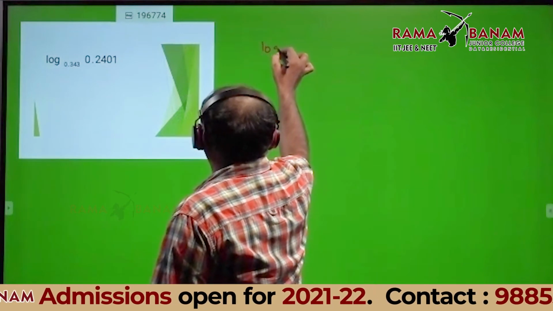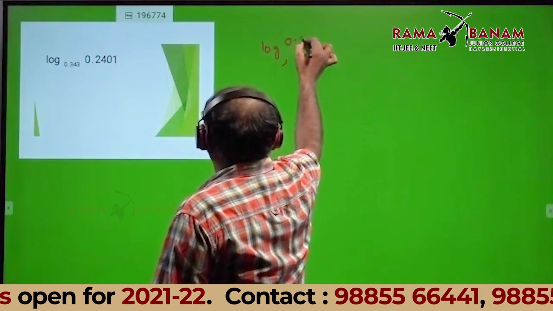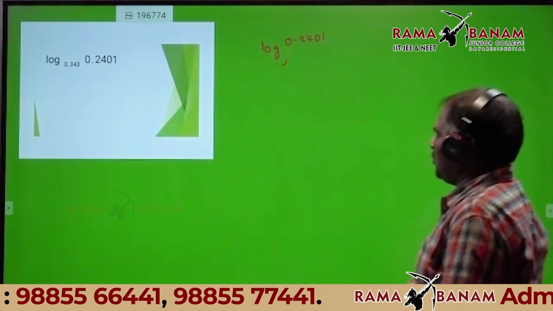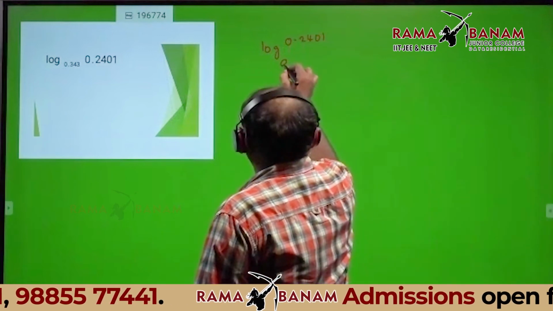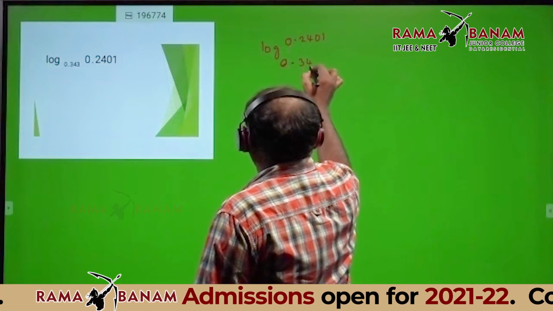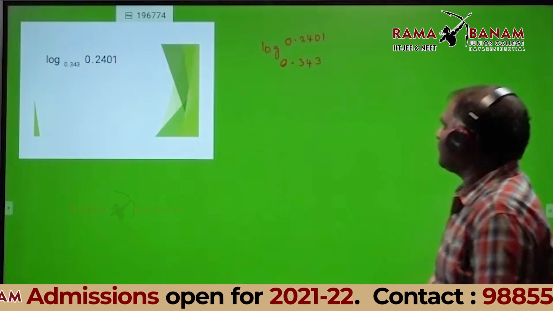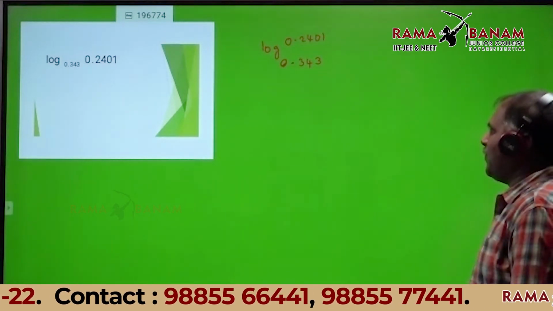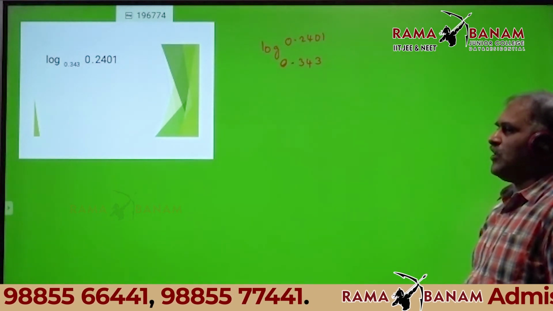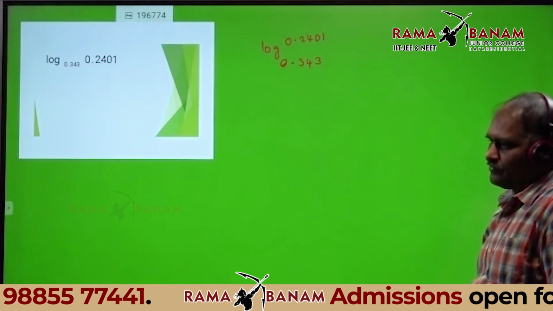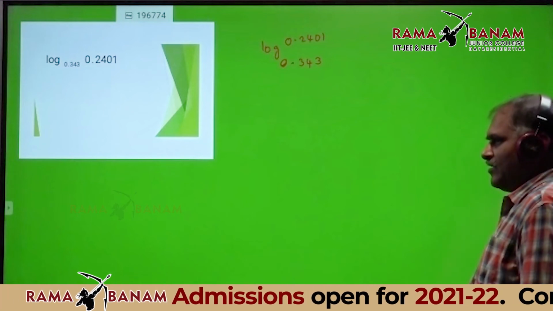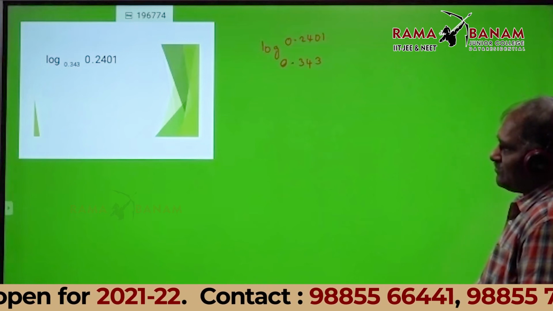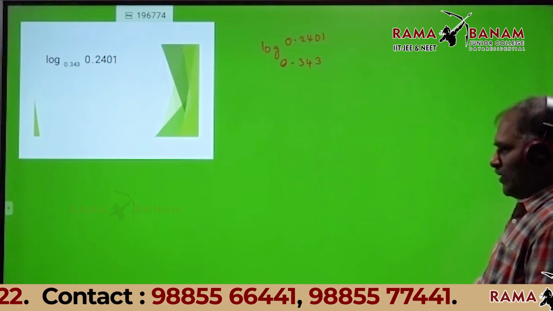Logarithm of 0.2401 base 0.343. Log 0.2401 base 0.343. First try. After that I can explain that question. I can give 2 minutes, you can do it.